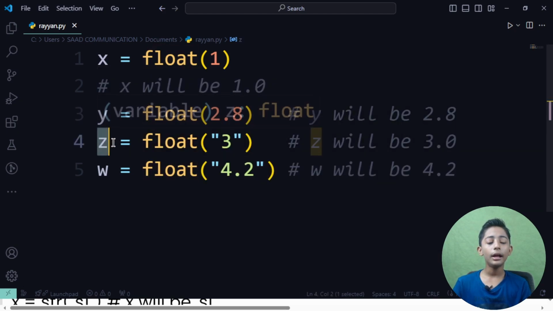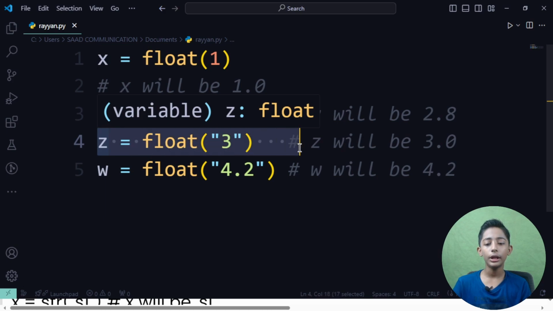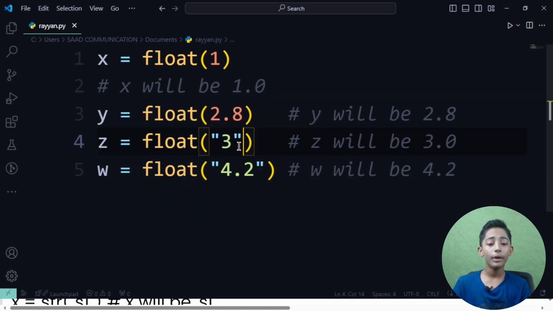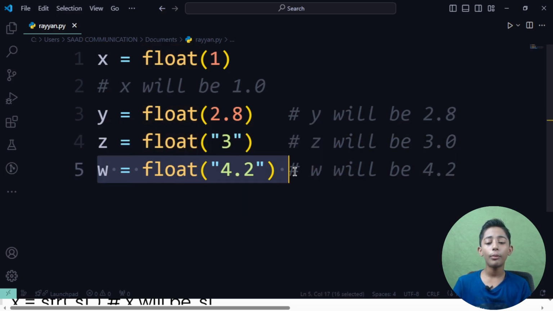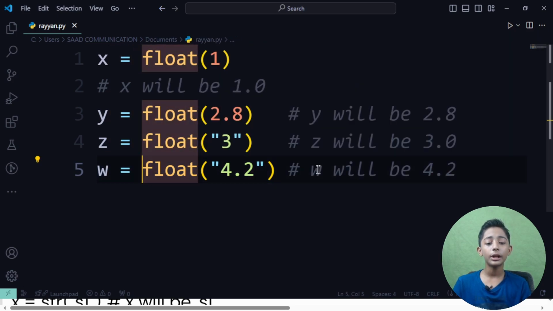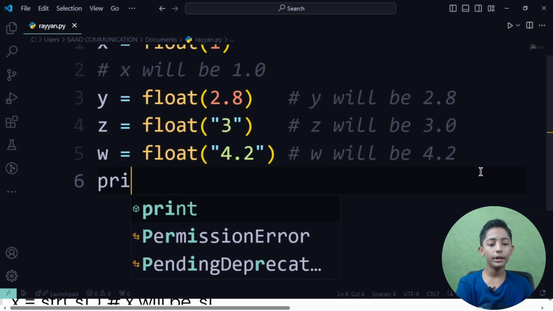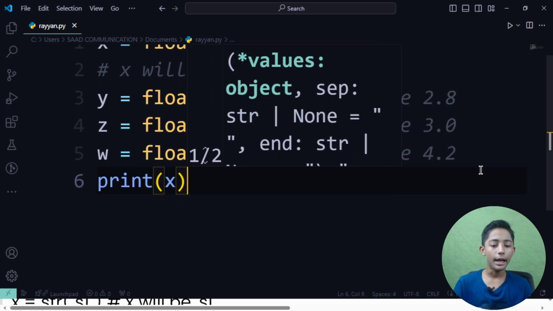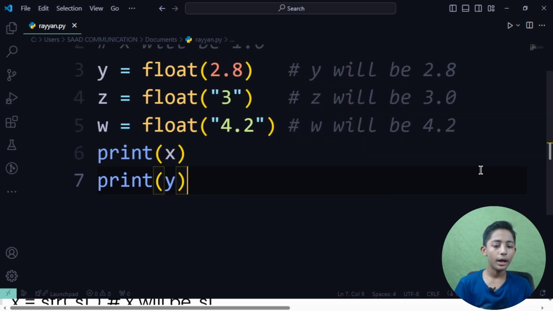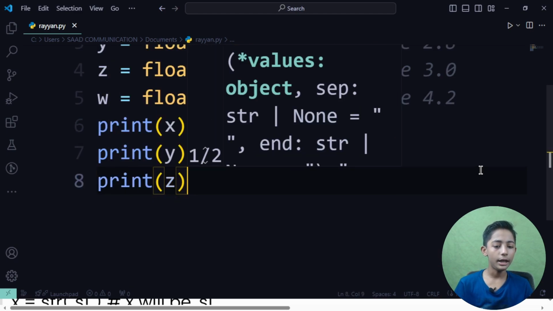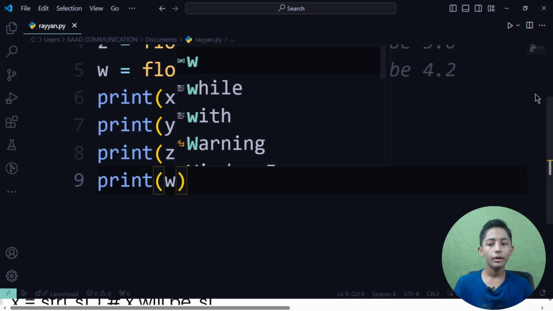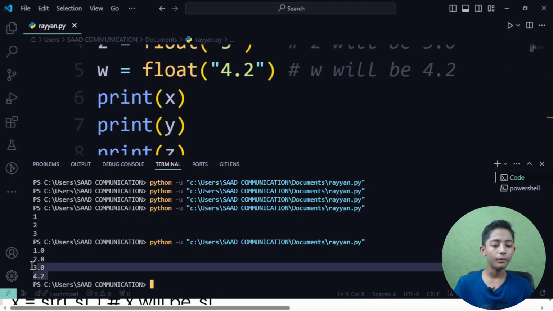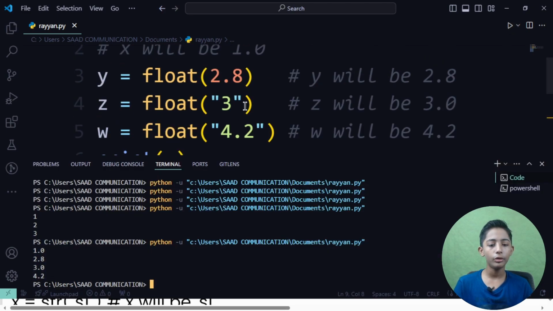In the fourth line I write z equals float 3, and z will be 3.0, though I have written 3 here. Why? Because in the starting there is a class float. In the fifth line w equals float 4.2, and w will be 4.2. Why? Because in the starting there is a class float. Let me give you one proof. First of all print x, print y, print z, and print w. When I save it and run it, 1.0, 2.8, 3.0, 4.2.